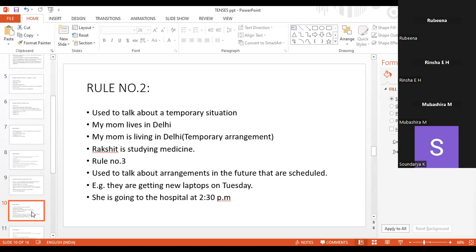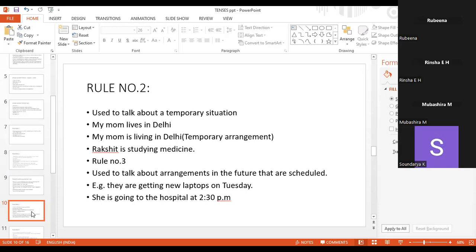So we are talking about the laptops that they will be getting on Tuesday. But still we are using the present continuous tense. Why? It is because it is scheduled for Tuesday. It has not yet happened, but we have already scheduled it for Tuesday.